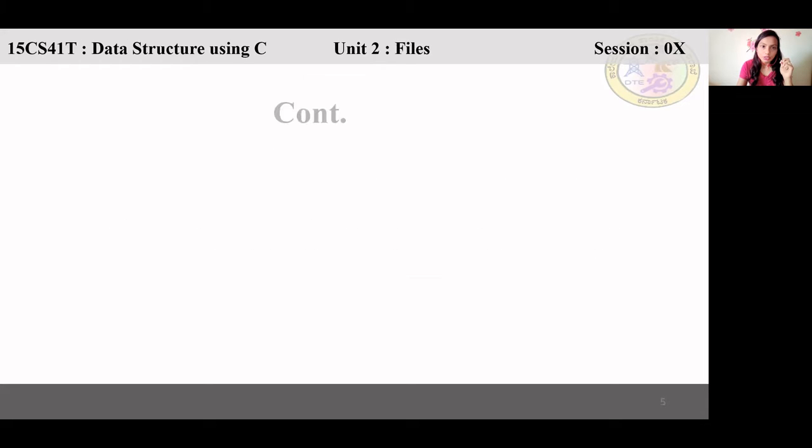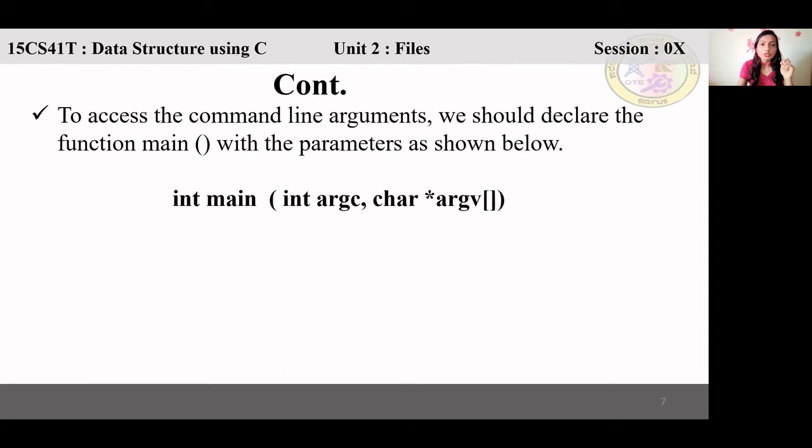I'll show you which are the arguments. See, this is the syntax of command line arguments. Can you see?